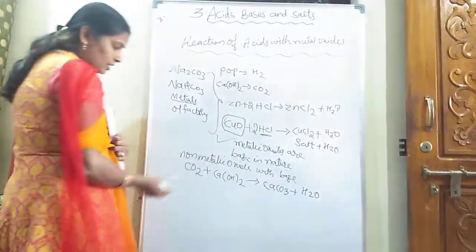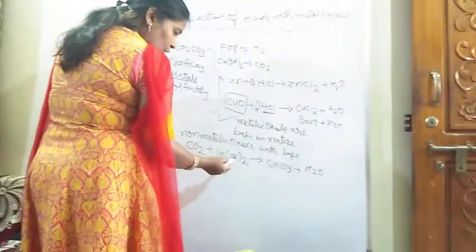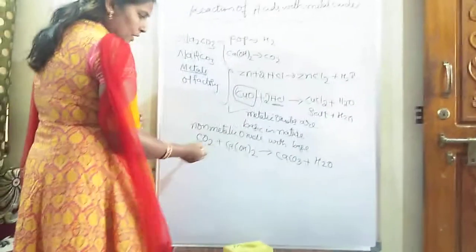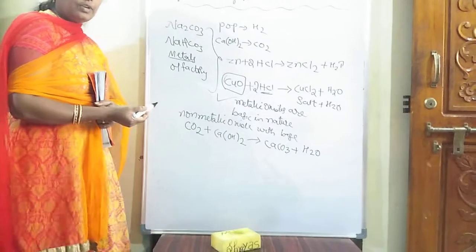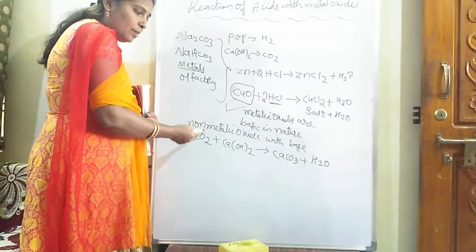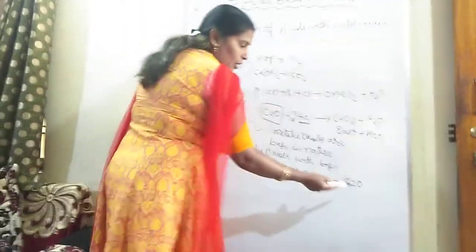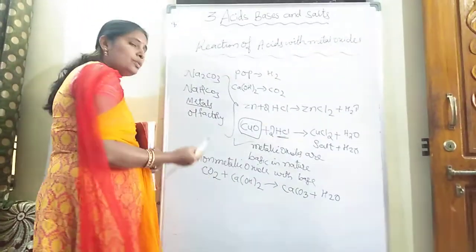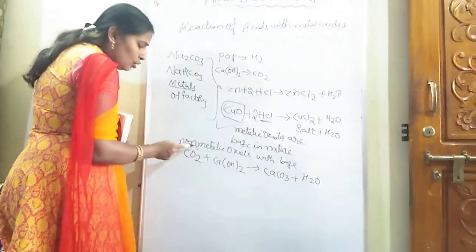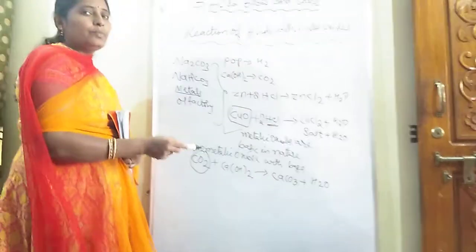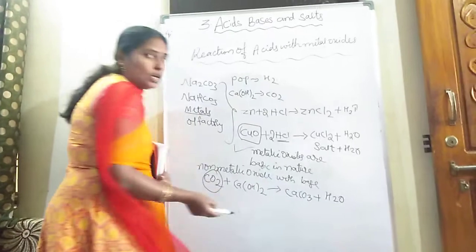Is it balanced or not? Check carbon, calcium, 2 hydrogens, 2 oxygens. Yes, it is balanced. 3 plus 1, 4. So what you concluded here? When a non-metallic oxide reacts with a base, it forms salt and water. When a base produces salt and water by reacting with an acid, it is basic in nature. So here, for the non-metallic oxide, we can confirm that it is acidic in nature. That's why it is producing a salt and water.